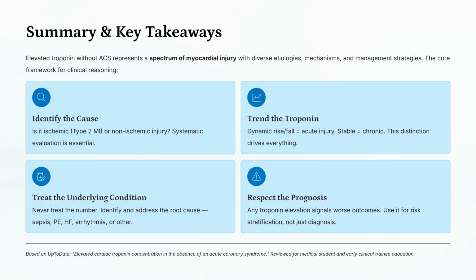In summary, use a core framework. Identify the cause, trend the troponin to distinguish acute from chronic injury, treat the underlying condition, and respect the prognosis.